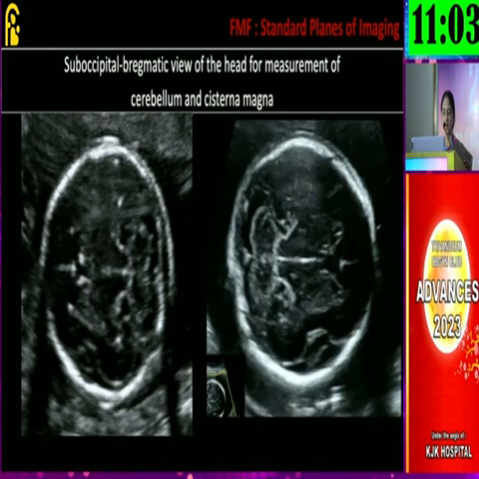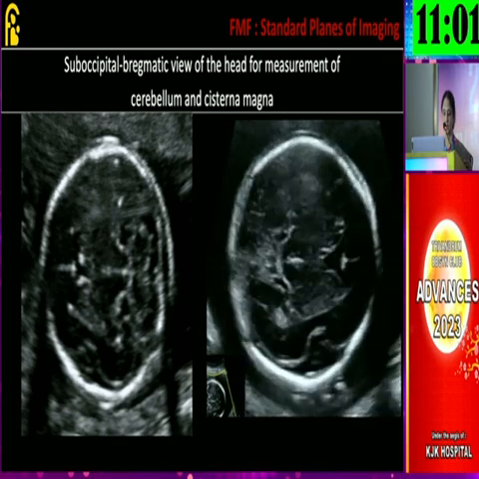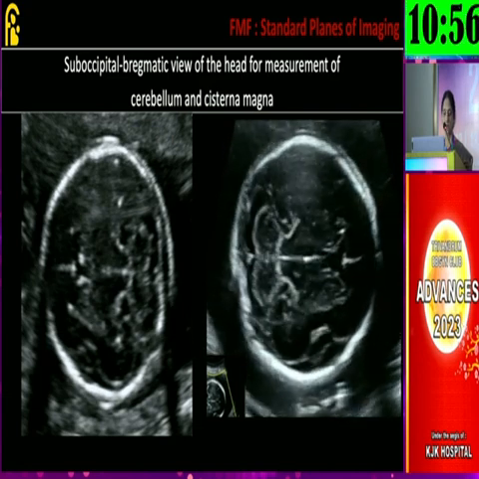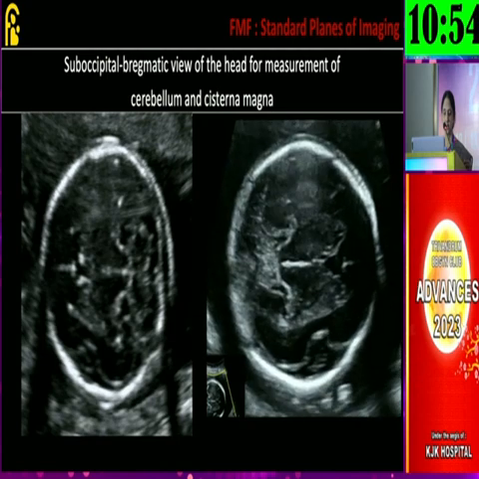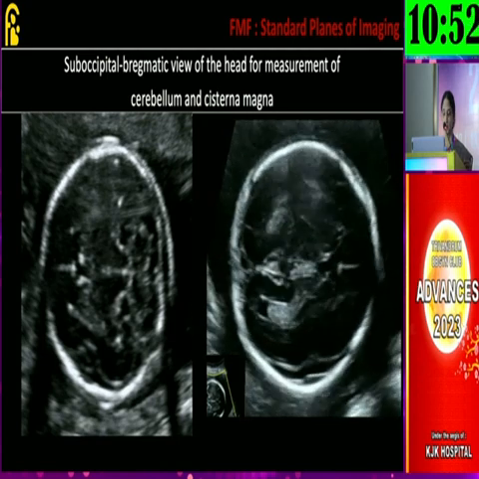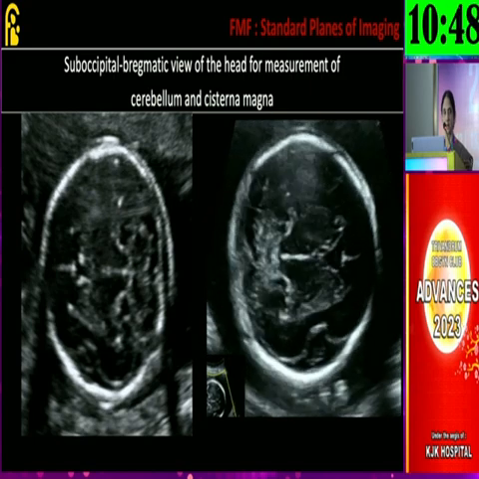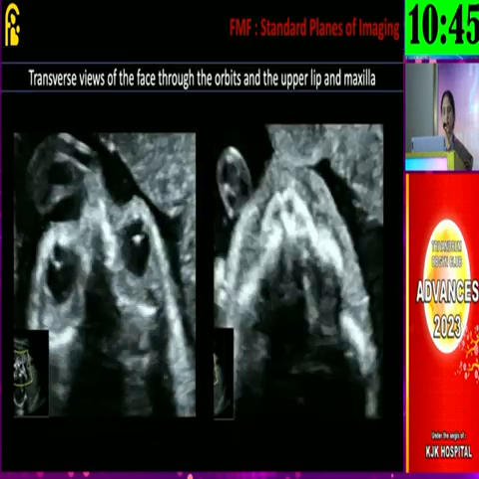And then later we move on to the cerebellum. You can see here, as you slide from the upper to lower, that is the distal part, you can appreciate the dumbbell-shaped cerebellum, and then the worm is in between. So this is also a very important plane. Transcerebellar diameter corresponds to the period of gestation up to 24 weeks.